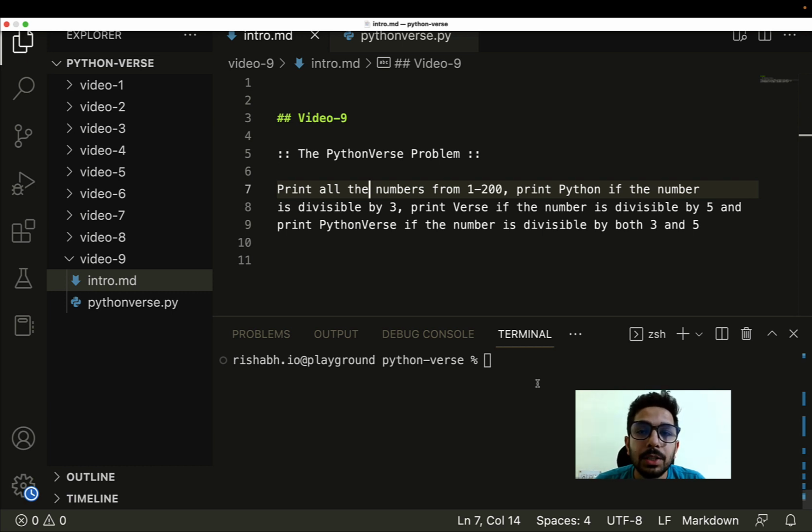Before I start solving this problem, I would like to share an interesting insight with all of you. When I first came across this problem, I read that it can be used to eliminate 80% of the candidates in an interview. Not it can be, but it is actually used to eliminate candidates in interviews. I was shocked at this number because to me the problem seemed quite easy when I read through the statement. Then over the years, I used it in more than 100 interviews. Whenever I had to interview candidates, I used some variation of this problem or exactly this problem. And I realized that the statistic which I had heard was actually higher than 80%, because I realized that 85 to 90% of candidates face some problem while solving this challenge.